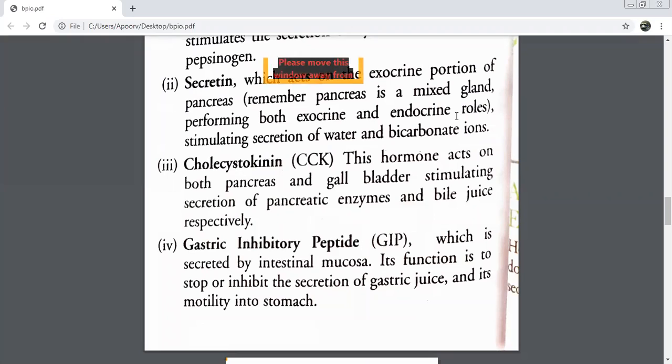How can the amount of glucose affect the function of this hormone? We studied about diabetes, ma'am. Just relate it to diabetes, you'll get an idea a bit about this. A little idea if you relate it to diabetes.